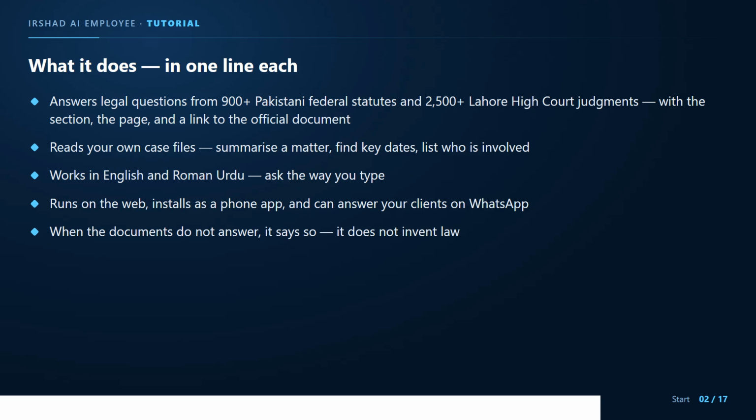First, what it actually does. It answers legal questions from more than 900 Pakistani federal statutes and more than 2,500 Lahore High Court judgments. And every answer names the section, the page, and links to the official document. It reads your own case files, summarize a matter, find the key dates, list who is involved. It understands English and Roman Urdu. It runs in the browser, installs as an app on your phone, and can answer your clients on WhatsApp. And the most important line, when the documents do not answer, it says so. It does not invent law.